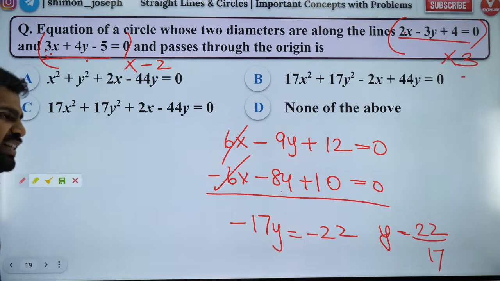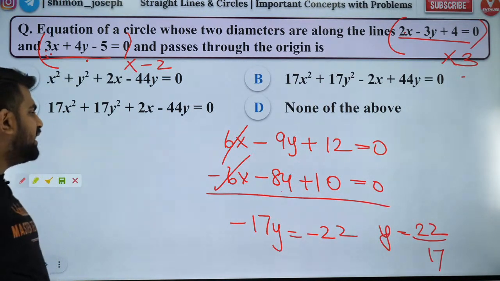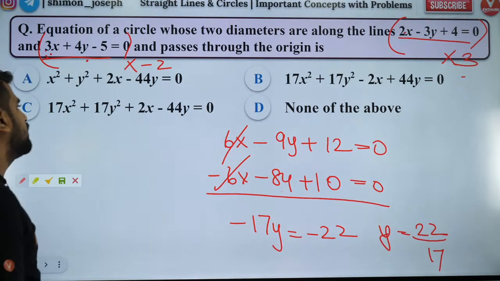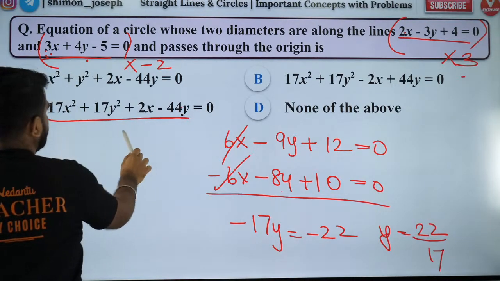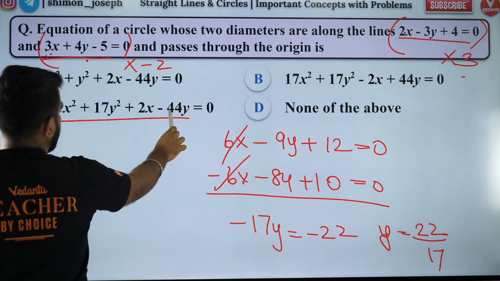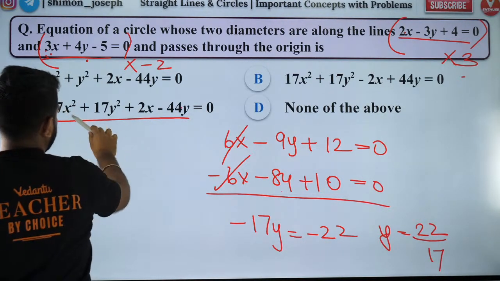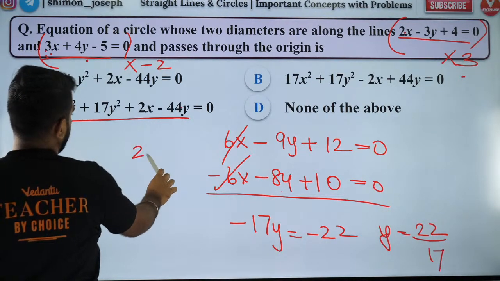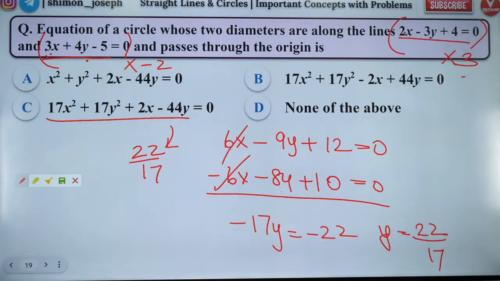I think the answer is C. Because I'm getting y to be positive, so the center y is positive. Only in this option the center y is positive. Can you see that? Because if minus 44 is given, then you have to divide by 17 and by 2, so you will get 22 by 17. So the answer is option C. I hope you guys got it.